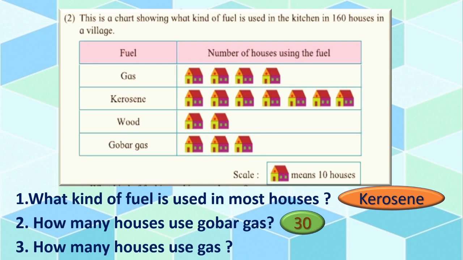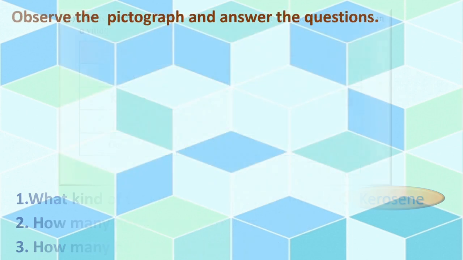Right? Last, how many houses use gas? Where is gas? Yes, in the first row gas. How many houses are there? 4. 4 means 40 houses. Right? Okay. The next one.